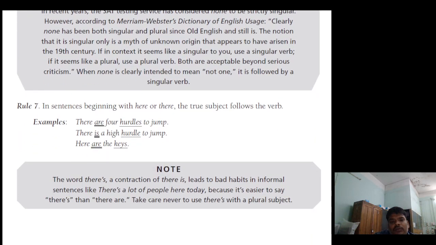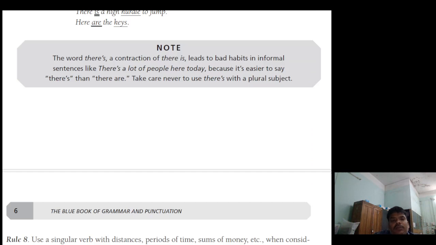Next, I am going to talk about rule 7. In sentences beginning with here or there, the true subject follows the verb.